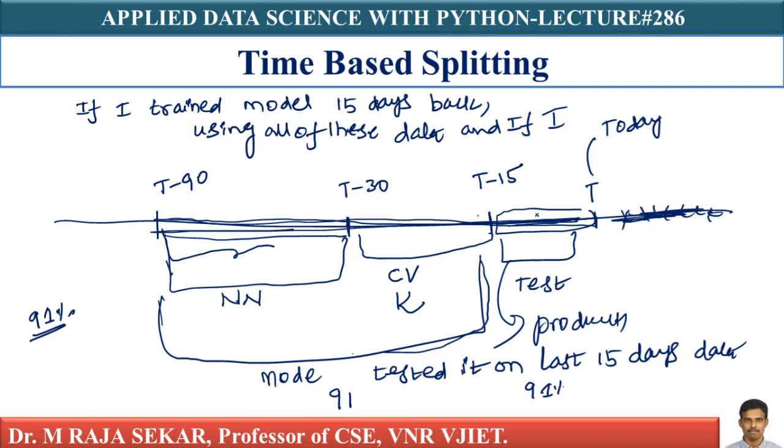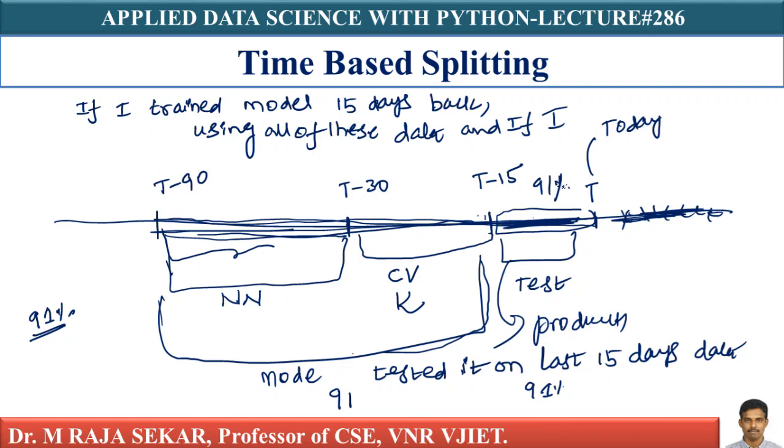This 91% is equivalent to, if I train my model 15 days back and test it on the last 15 days, that's important, I get 91% accuracy.